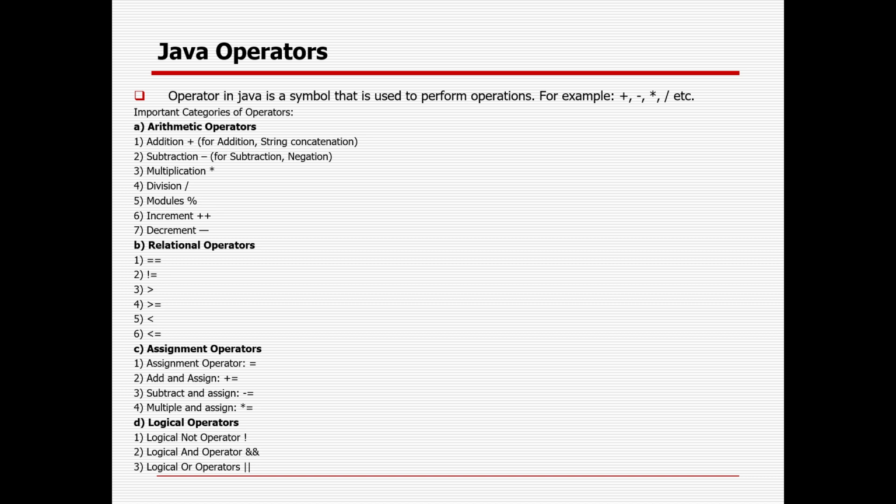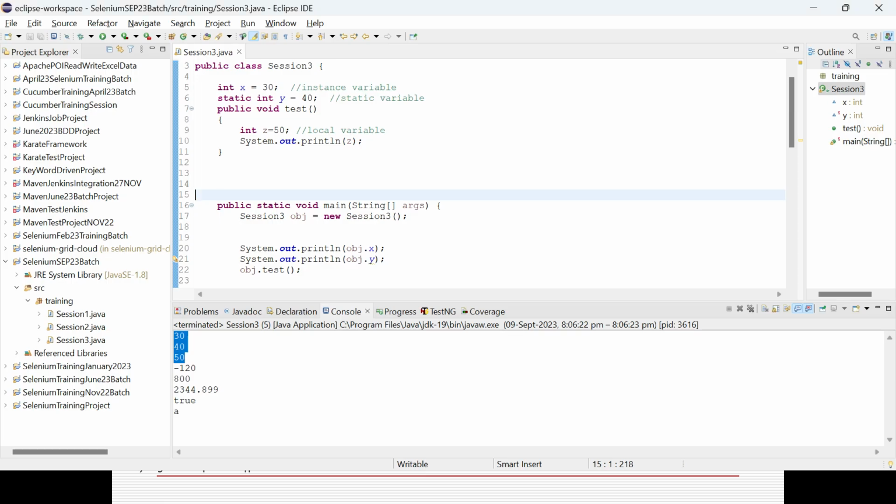Okay, then operators. In case you are doing something numeric, you'll be doing positive, negative, plus, minus, all this stuff, equal to, assignment operator, logical operator. Those are the operators you also need to use sometimes in real-time code, so I will be discussing them here. An operator in Java is a symbol used to perform an operation like plus, minus, subtraction, addition, all this stuff. There are 4 kinds of operators: arithmetic, relational, assignment, and logical. So let's comment this out as of now.